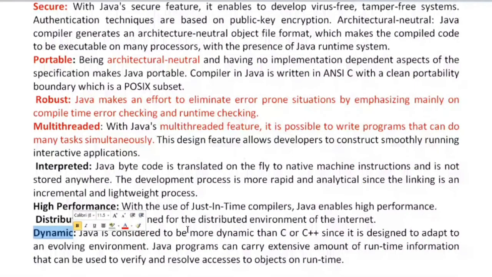So if you see, these are the features of Java. First point, Java is platform independent. Next point, Java is secure. Next point, Java is portable. Next one, Java is robust. Next, Java is multi-threaded. Java is interpreted. Java is high performance, distributed and dynamic. So these are the features of Java. Object-oriented programming having these features is different from procedural oriented programming.